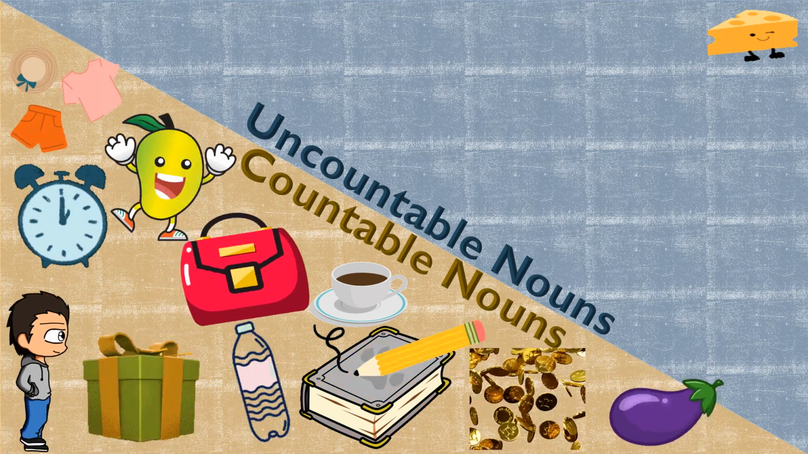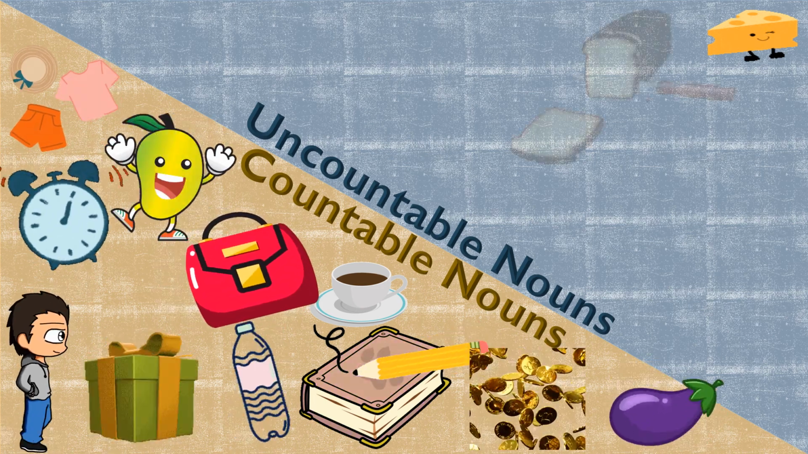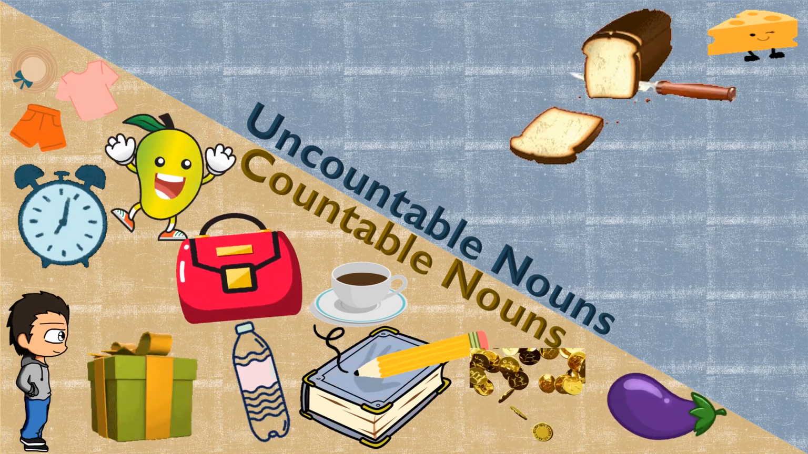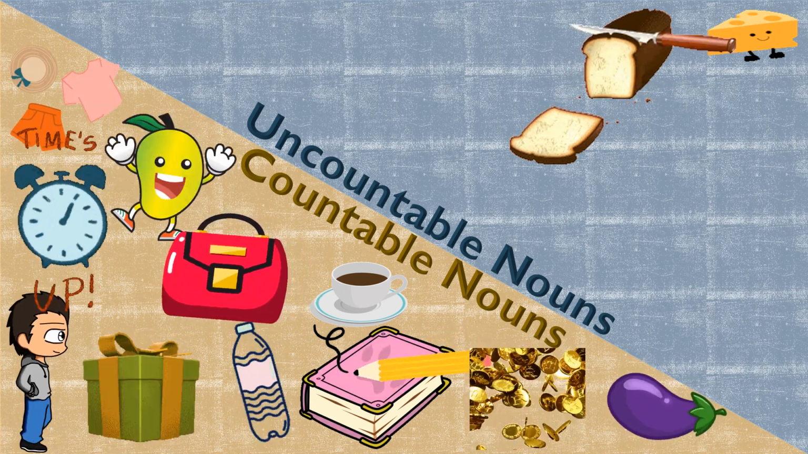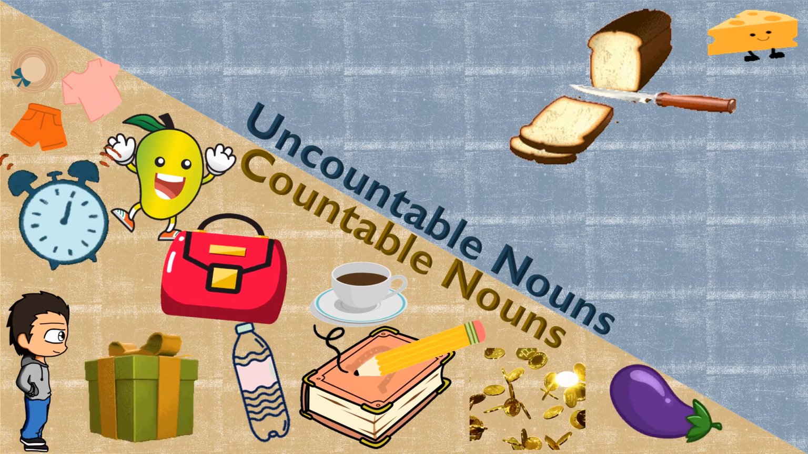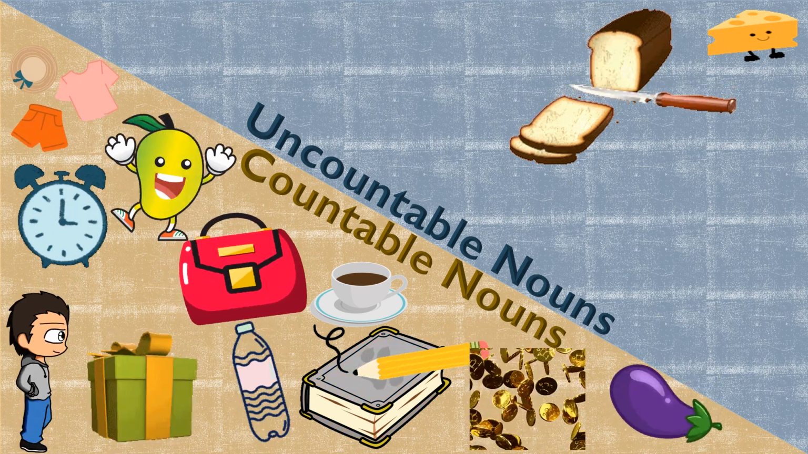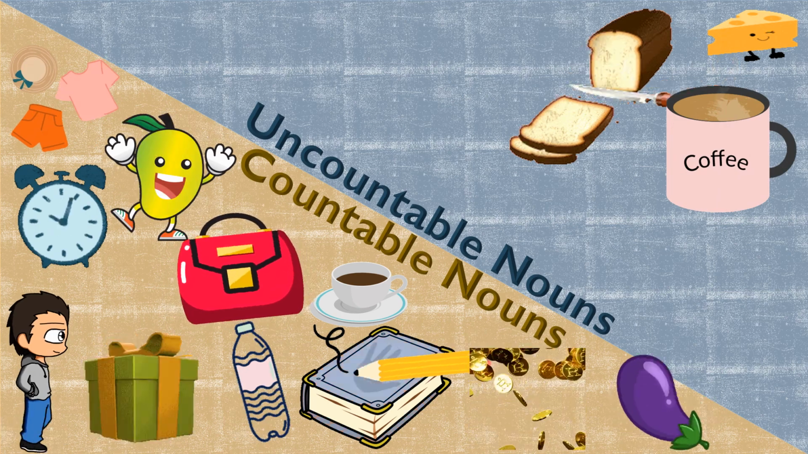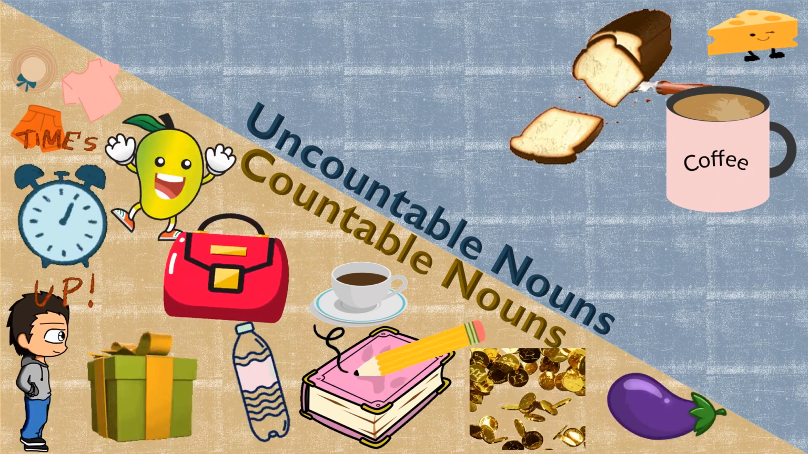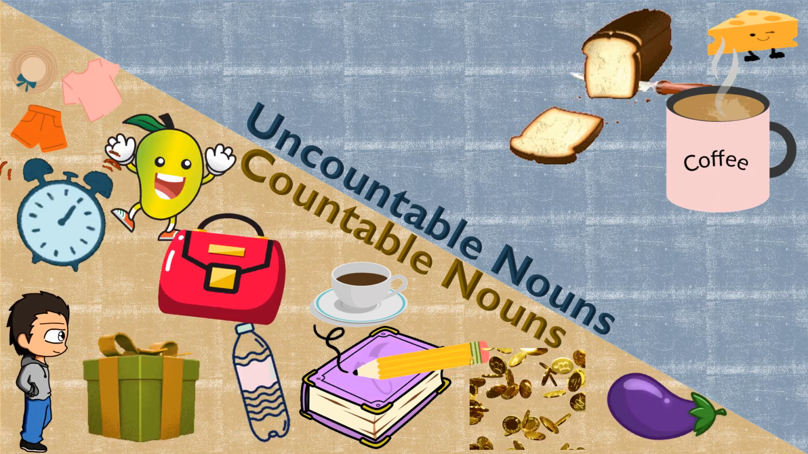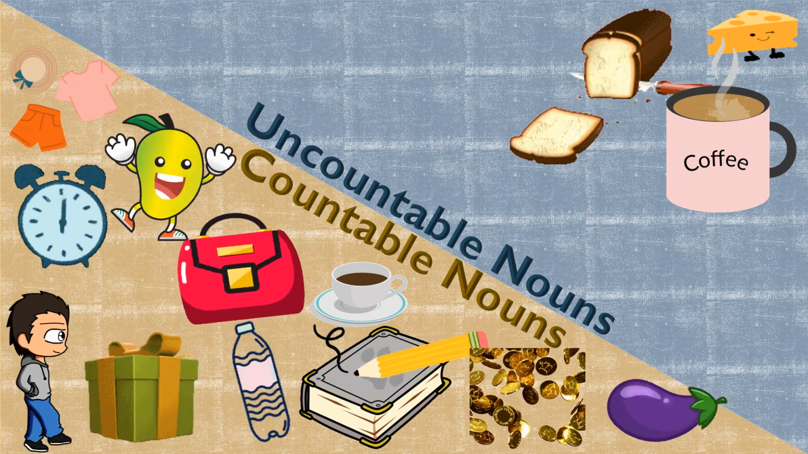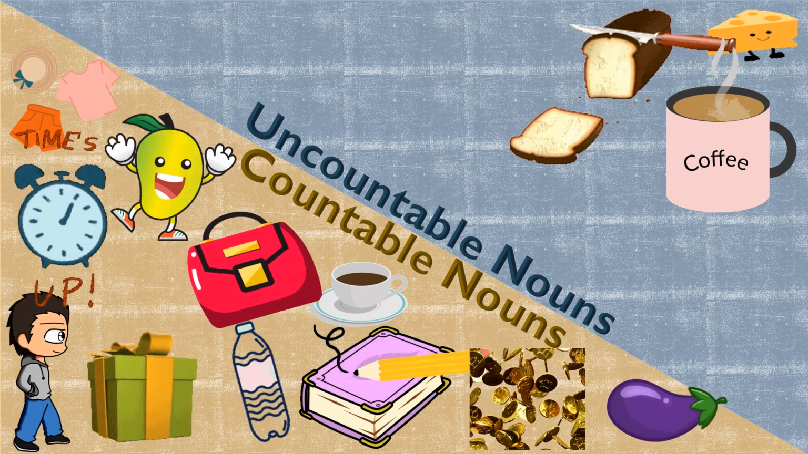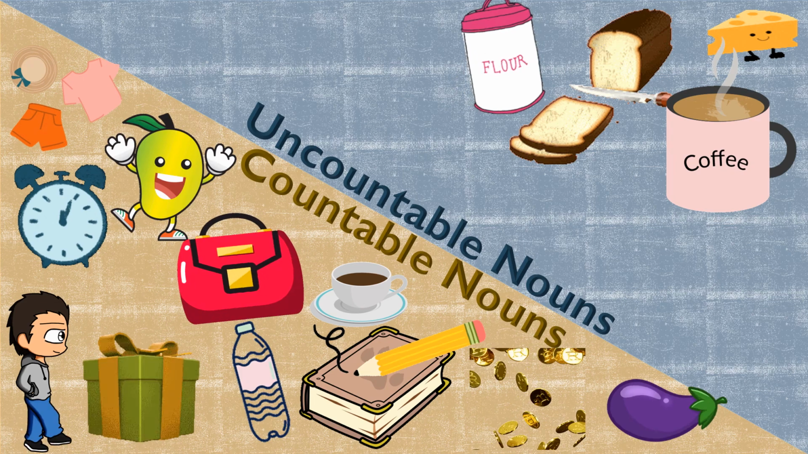You cannot count cheese. You can't say one cheese, two cheese. Similarly, you can't count bread. You can count slices or loaves of bread, but you can't count bread. Beverages like coffee, tea, milk, etc. You can count the number of cups, but you cannot count tea, coffee or milk.